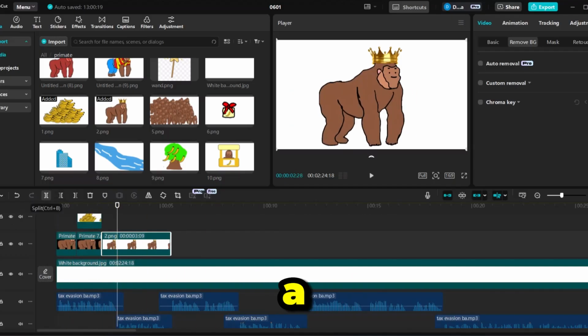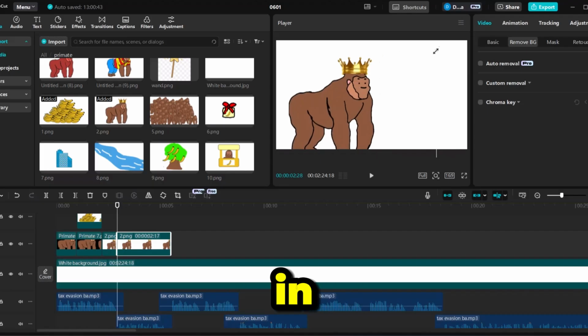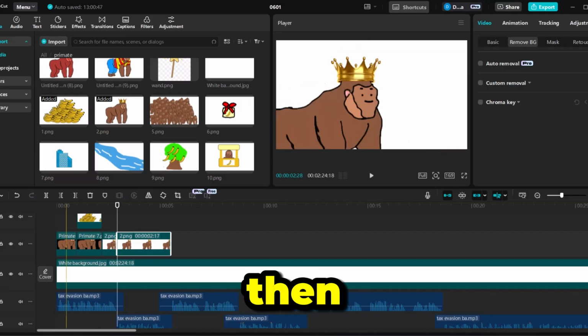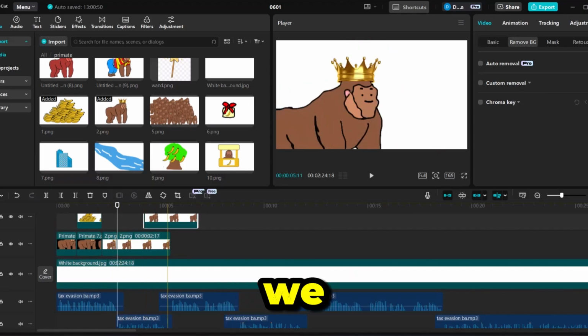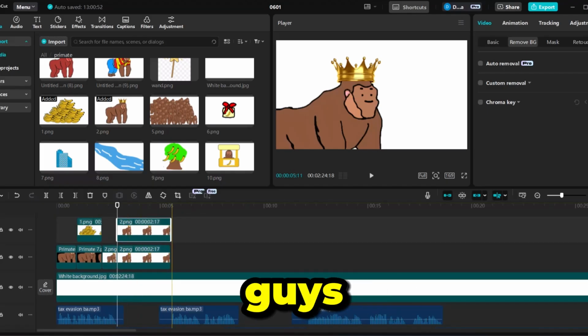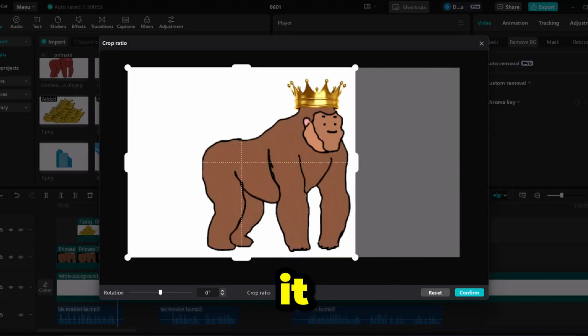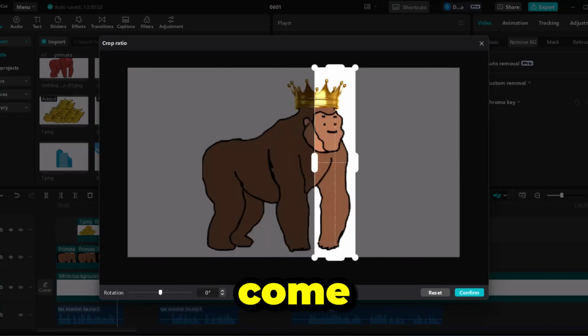And then we're just gonna make a small cut here, and then we're gonna zoom in. Then I'm gonna say copy, Control-C, Control-V. Sometimes you really need to draw. Let me tell you something, guys. It's all about how creative you can be. Then we're just gonna crop it. Since he's saying something, we want his arm to come out properly.